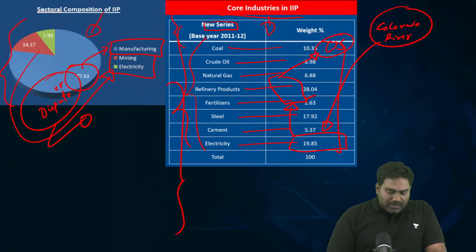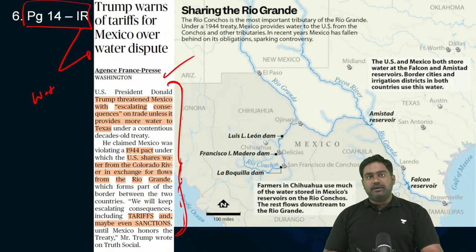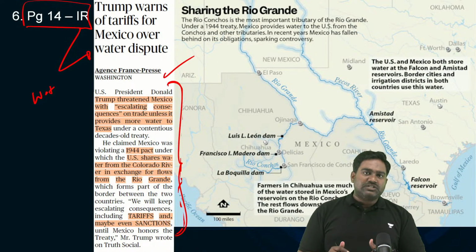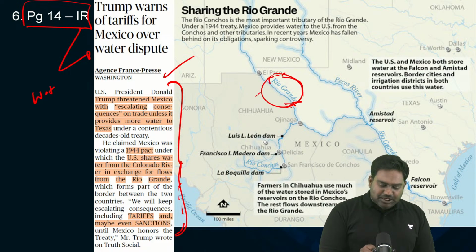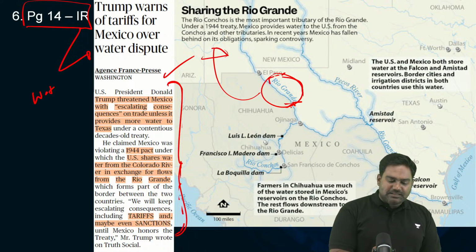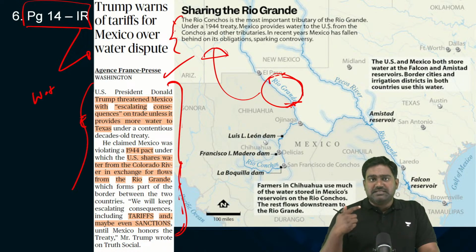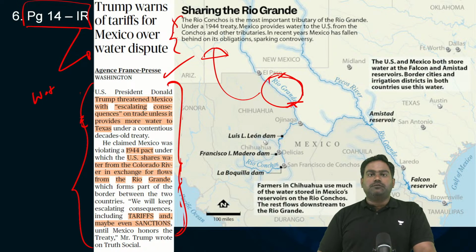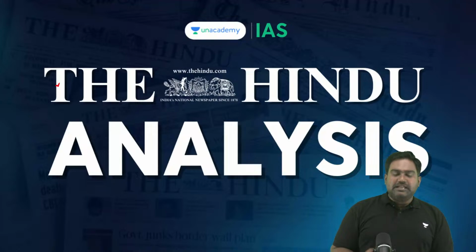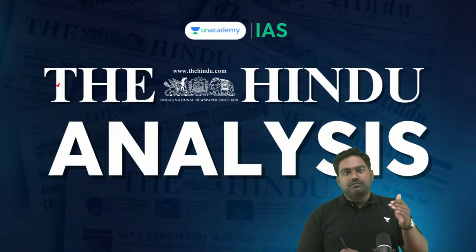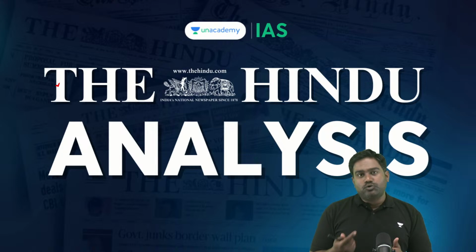Now, Trump has alleged that Mexico is not upholding the terms of this agreement. Over the last few years, Mexico has not been releasing sufficient water from the Rio Grande River, which is seen as a violation of the 1944 treaty by the United States. So Trump has threatened Mexico with tariffs and maybe even sanctions if the water treaty is not followed strictly. Please remember the terms of the treaty. Under this 1944 treaty, US releases water from the Colorado River to Mexico in return for water from Rio Grande from Mexico to the US.